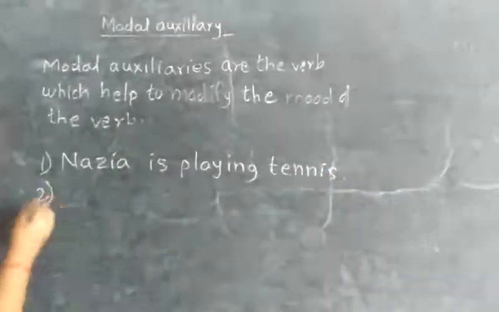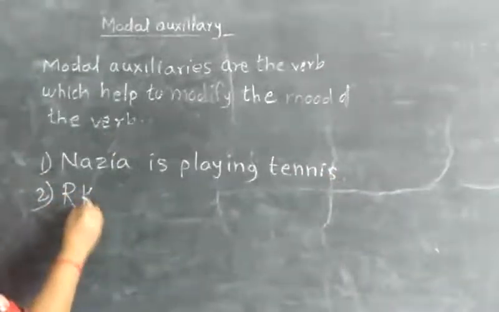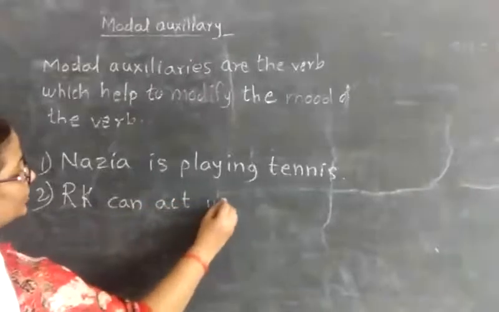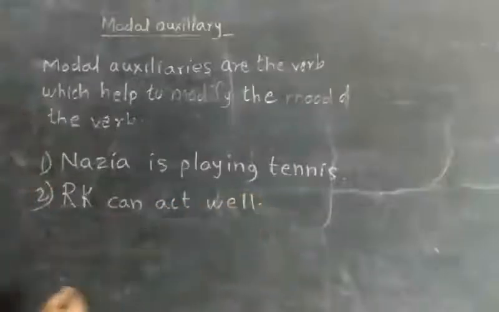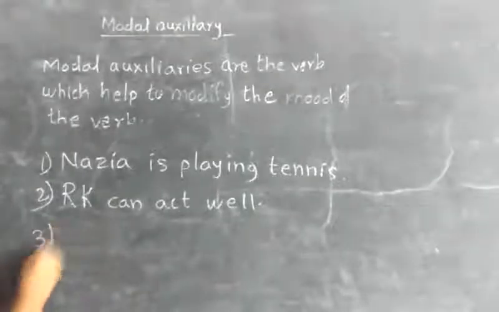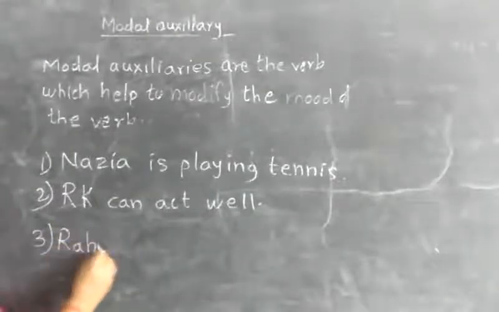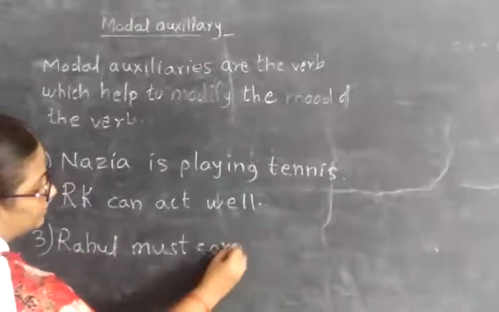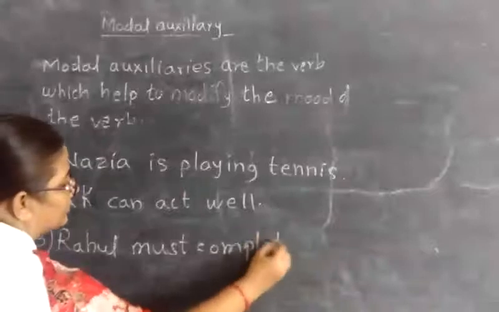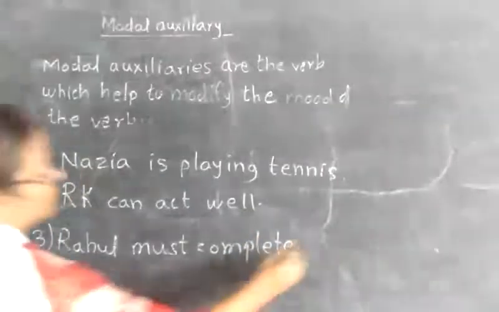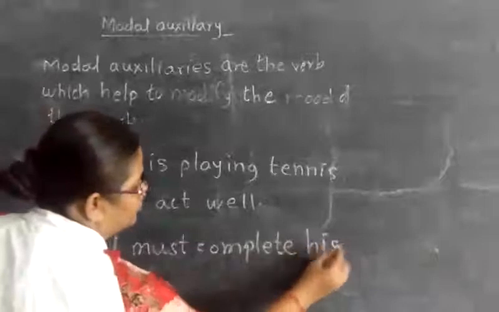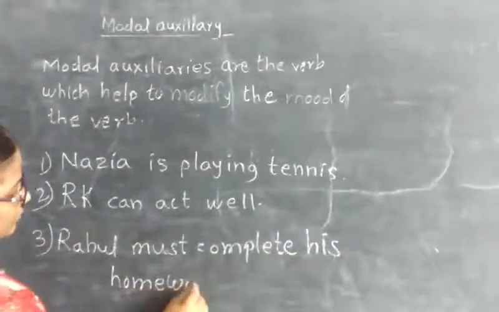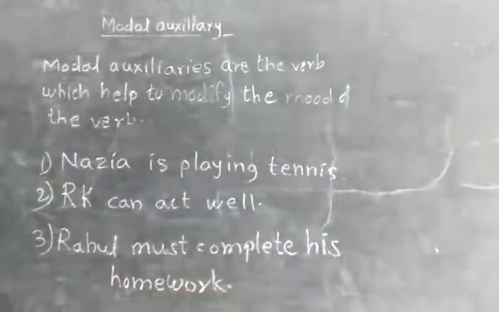Second sentence, RK can act well. Rahul must complete his homework.